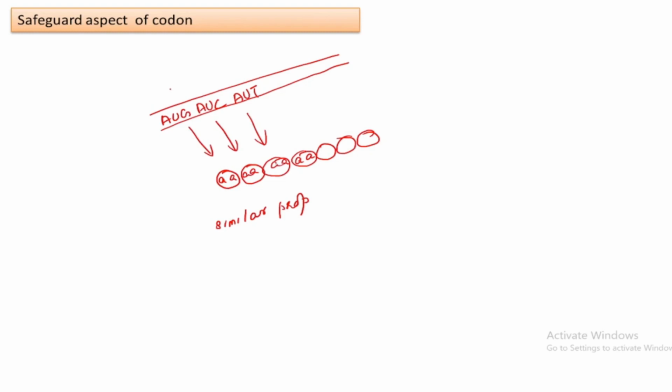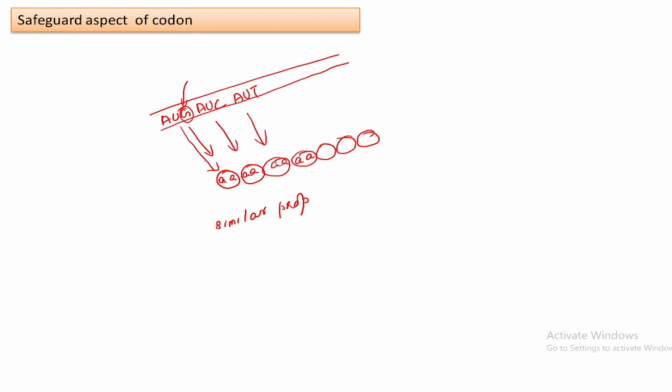And if somehow a mutation happened and a base changed in one of the codons, then what will happen? Again, that same amino acid will be coded by this codon. Why? That also I explained in the former slide. Because the third base is not that significant.